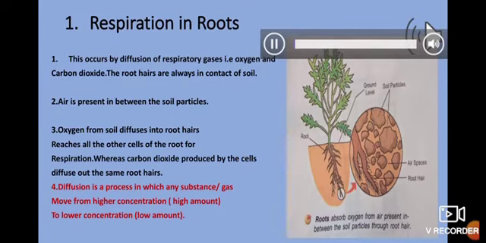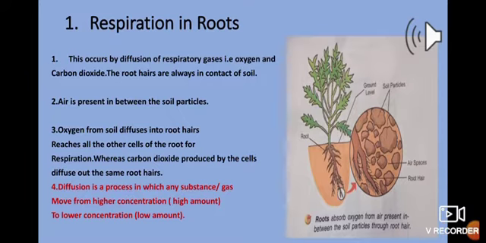One important fact regarding the respiratory organs in animals and plants is that in animals the respiratory organs can be skin, lungs, and in insects trachea, etc. Whereas in plants, the organs through which the respiration process takes place are the roots, stems, and leaves. So first we are going to deal with the respiration in roots.